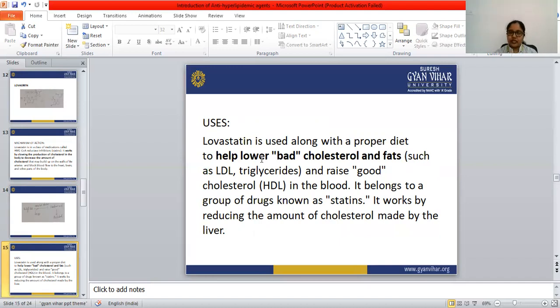Lovastatin is used in the treatment of dyslipidemia and in the prevention of cardiovascular disease.